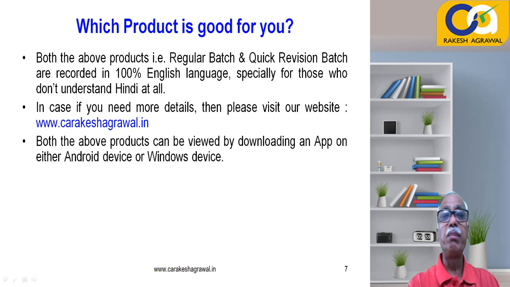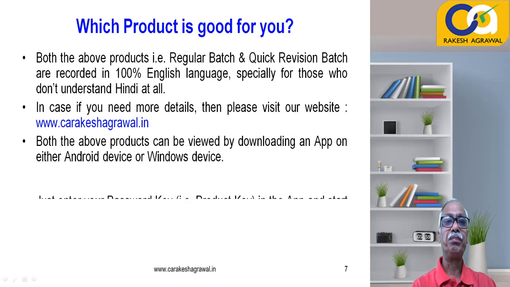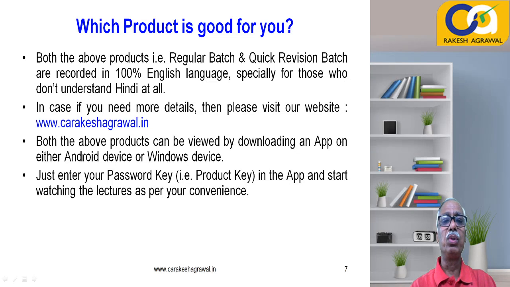Now both the above products can be viewed by downloading an app. Now they are based on an app. So you'll have to download an app either on your Android device or Windows device. So lectures can now be viewed on the app instantly. What you have to do, the moment you buy a product, quick revision or regular batch, you will get a password, that is a product key. So once you download the app and insert that product key, you will start viewing the lectures, right? So you can start watching the lectures as per your convenience, anytime, anywhere, just by entering the product key in that particular app.